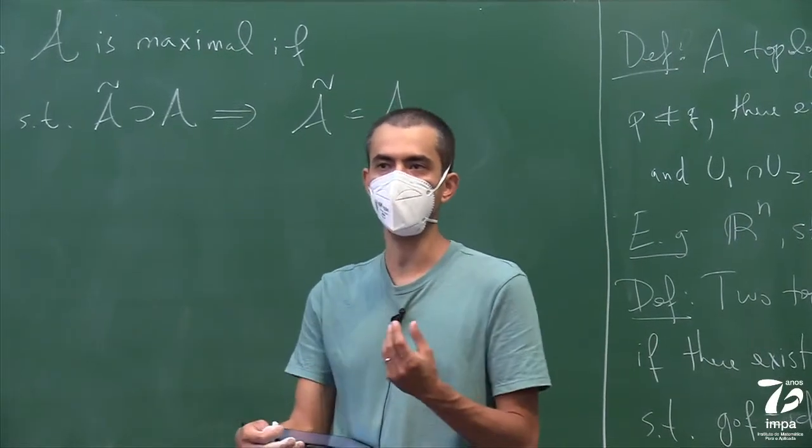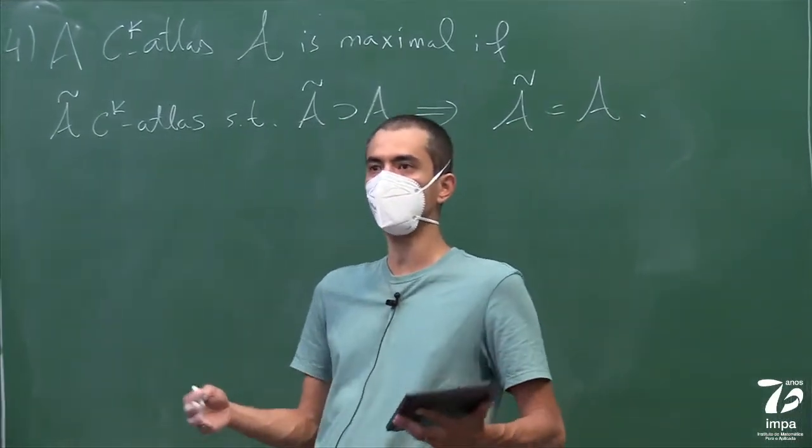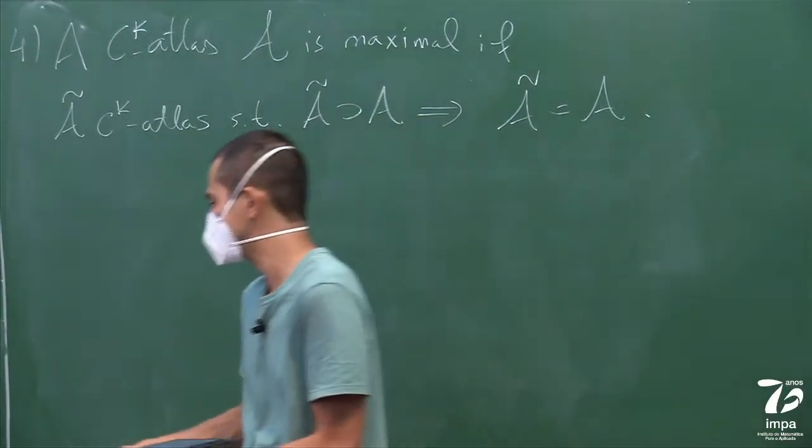So this is kind of a technical definition, but you use the word maximal to say that all the possible charts that are compatible are already in the atlas.